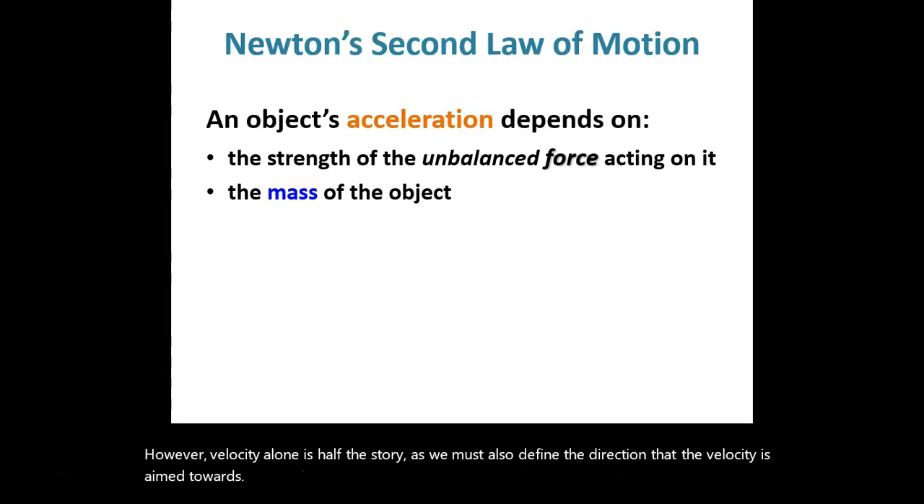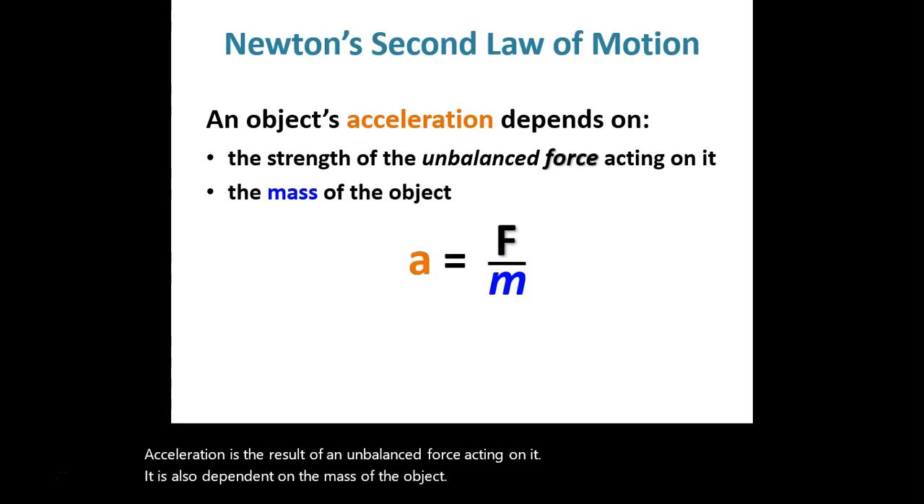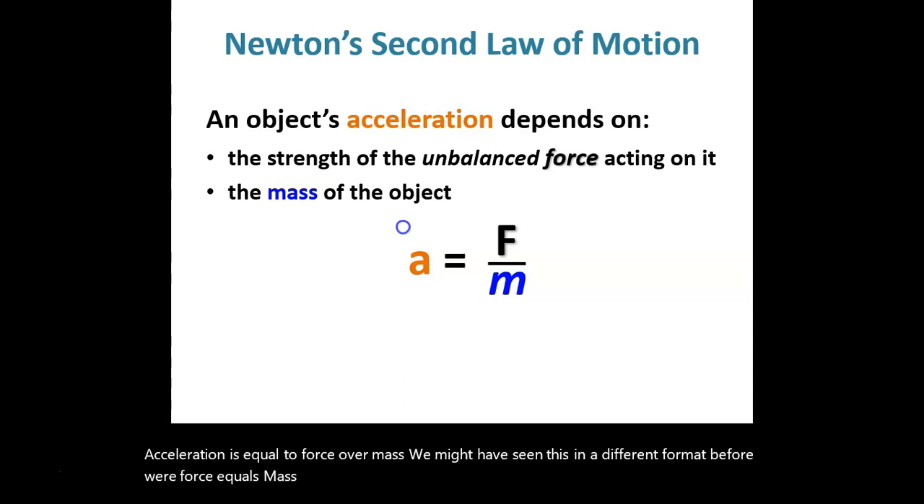In Newton's second law of motion, acceleration is the result of an unbalanced force acting on it and is also dependent on the mass of the object. In other words, acceleration is equal to force over mass. We might have seen this in a different format before, where force equals mass times acceleration.